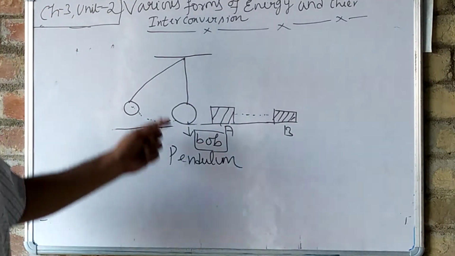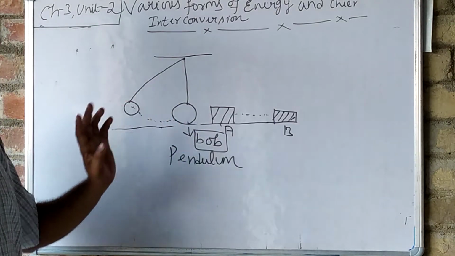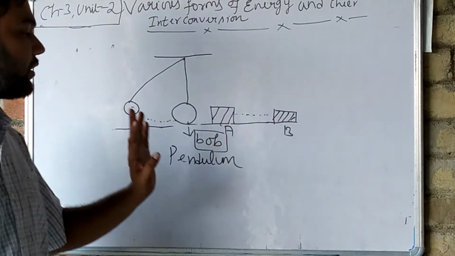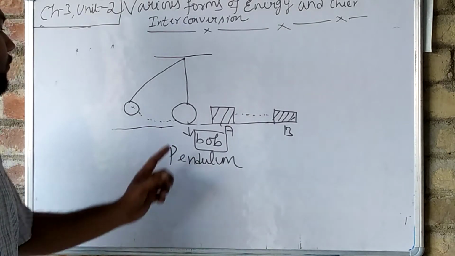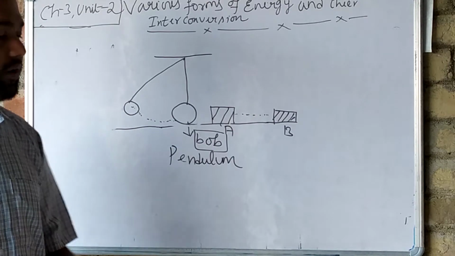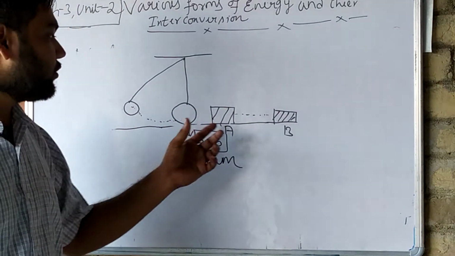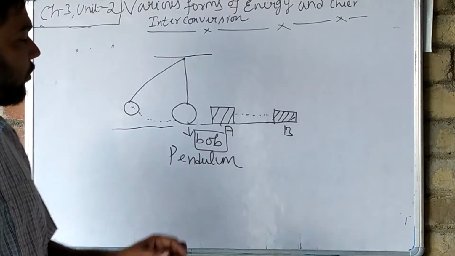What happens when we have a pendulum at the mean position? Simply at the mean position we have a pendulum. Near the pendulum we have kept a box. So the box is in the state of rest. What we have taken?